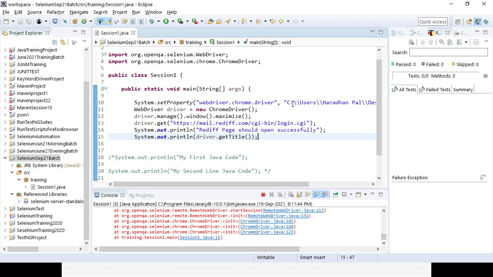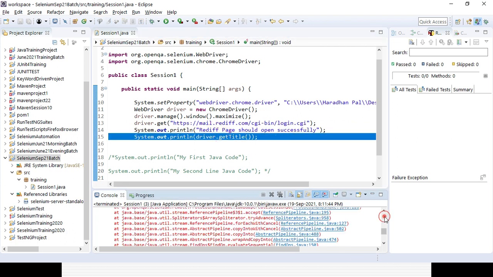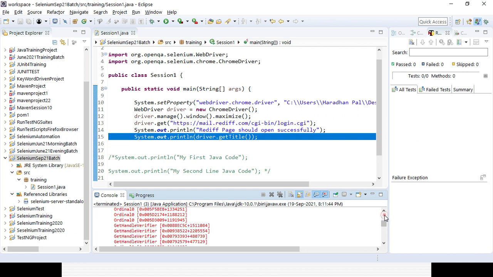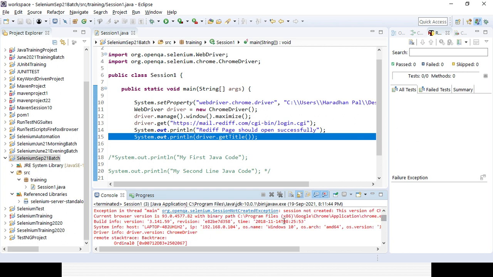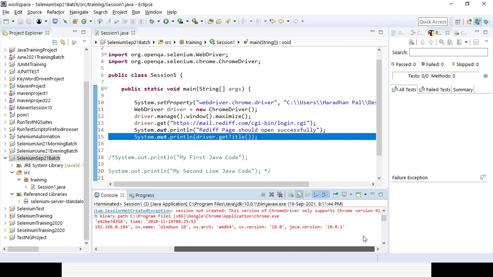Why is it not coming? You can see exception, session not created. That is the error message coming. The version of the Chrome driver only supports version 91. So my Chrome browser has been updated. I did not use it for the last two to three weeks. It has been updated. Initially it was 91.